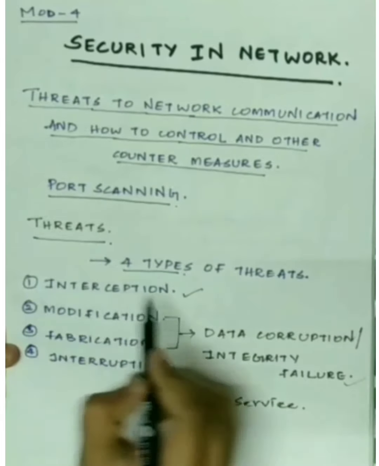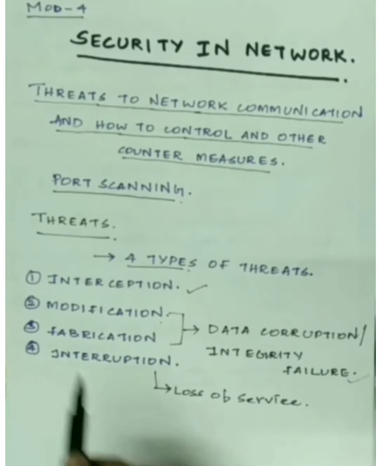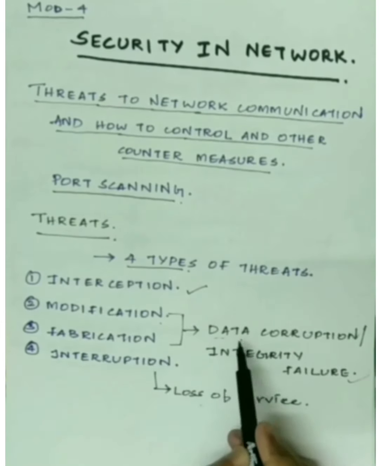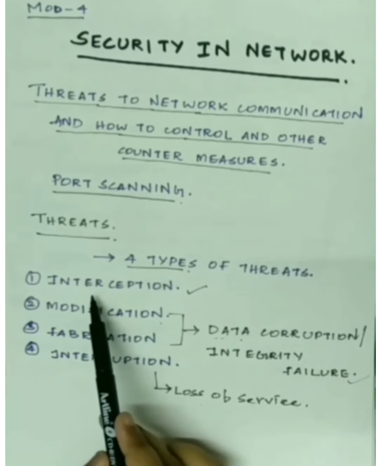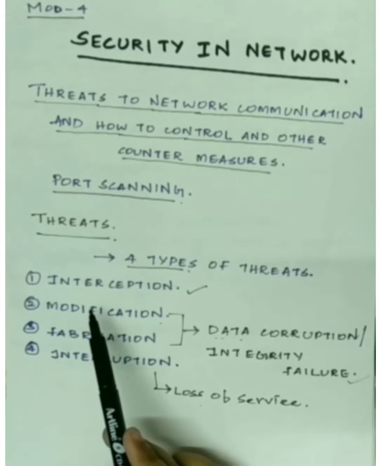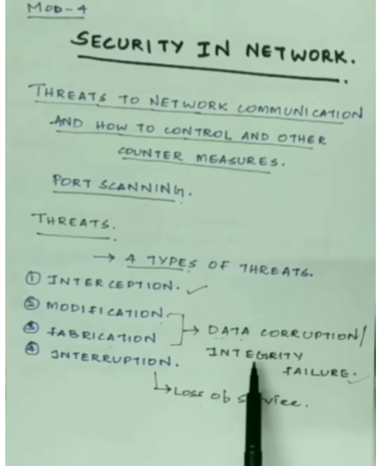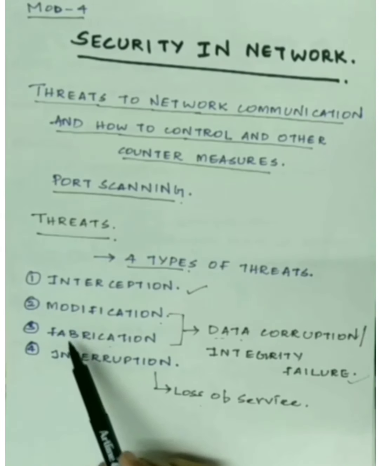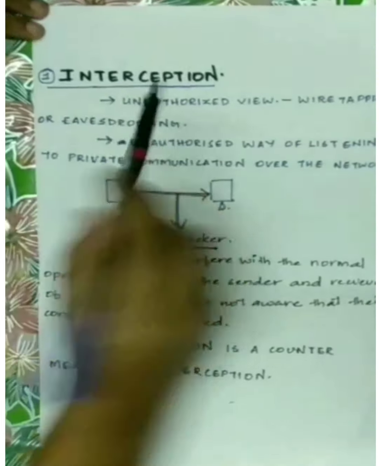There are mainly 4 types of threats: interception, modification, fabrication, and interruption. Modification and fabrication together can be called data corruption or integrity failure. Interruption is also known as loss of service, and interception is known as unauthorized view. Modification is also known as unauthorized change. Fabrication is known as unauthorized creation, and interruption is preventing authorized access. So now we look into detail about each topic.